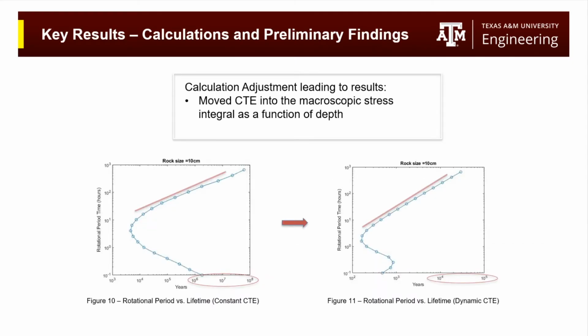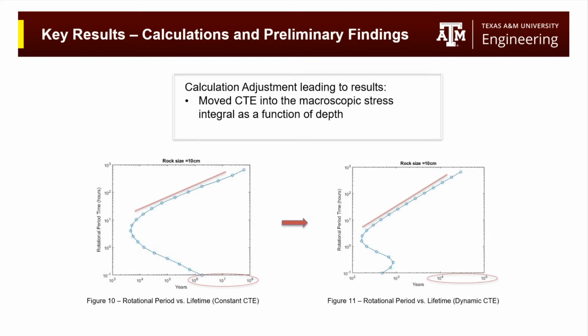As I move into discussing the results of my research, I'd like to discuss the primary modification I did to the project's existing code. The code previously calculated macroscopic stress with a constant CTE, but as seen earlier, the CTE was non-monotonic with temperature. I modified the macroscopic stress calculation to include this dynamic CTE as it varied with depth in the calculation. Seen below is a comparison between the rotational period of the existing asteroids and their lifetime in years. Figure 10 was before the dynamic CTE implementation.